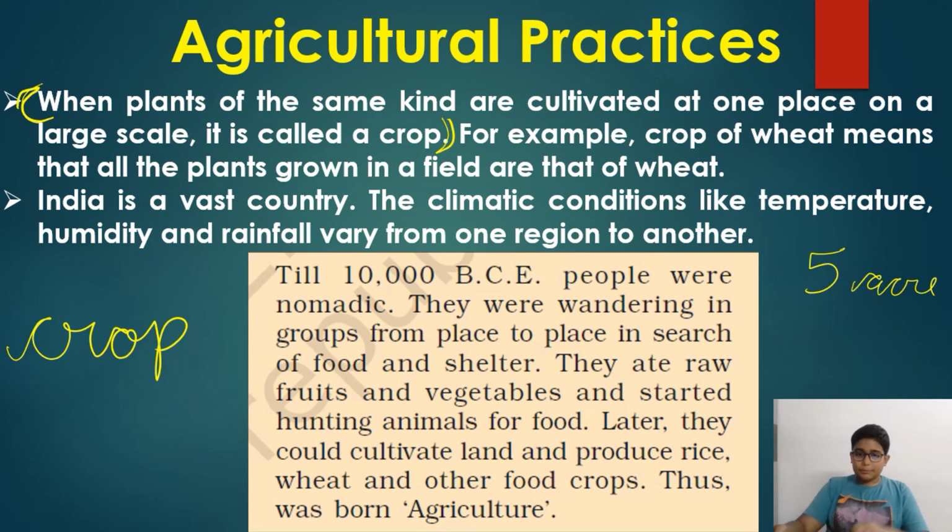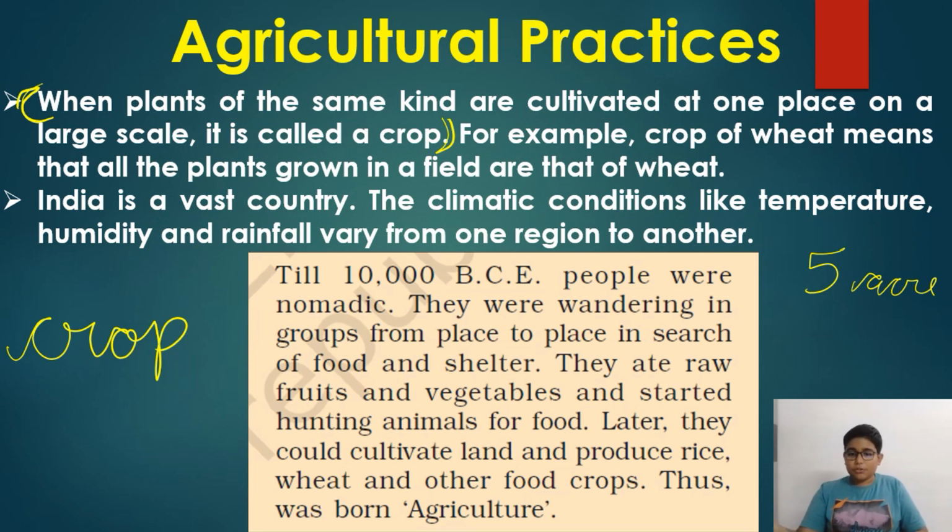So here's a point. Let's see this box. Till 10,000 BC, people were nomadic. They were wandering in groups from place to place in search of food and shelter. They ate raw fruit and vegetables, and started hunting for animals that they could. So till 10,000 BC, people were just wandering, searching from place to place, eating fruits and vegetables.